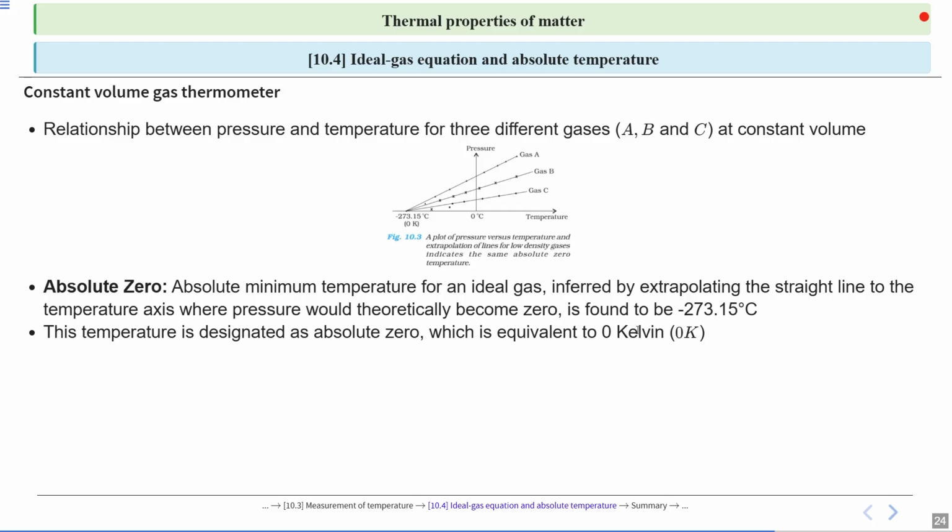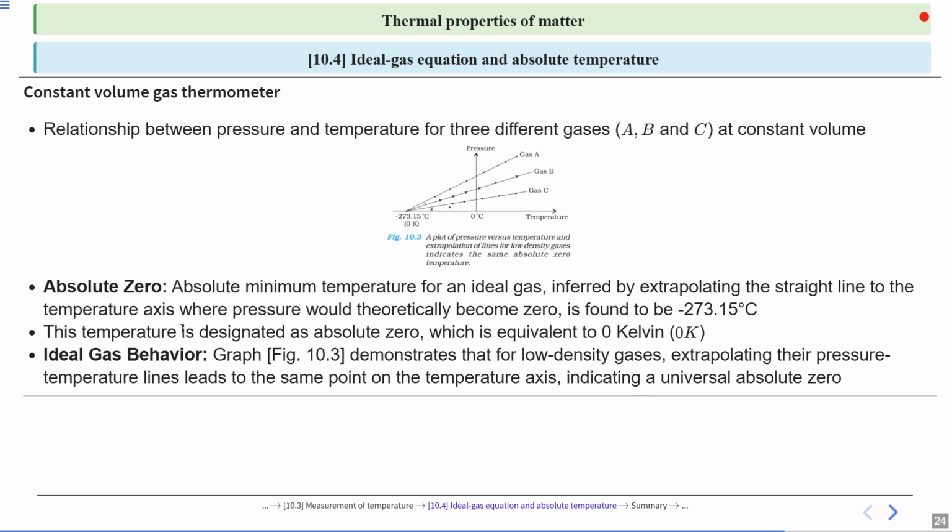We know Kelvin is also a temperature scale. Ideal gas behavior: figure 10.3 demonstrates that for low density gases, extrapolating their pressure-temperature lines leads to the same point on the temperature axis, indicating a universal absolute zero, minus 273.15 degrees Celsius.